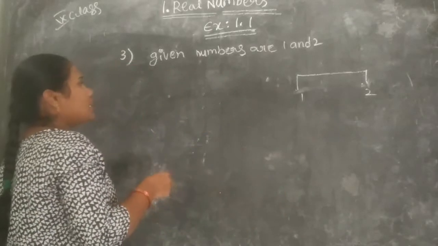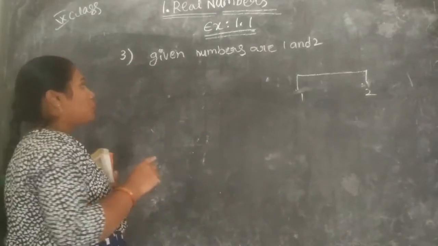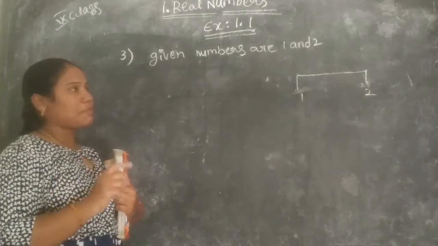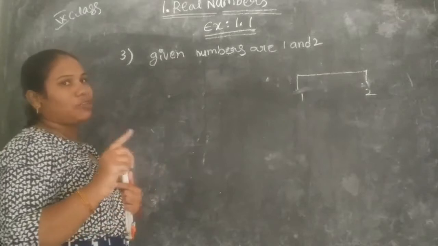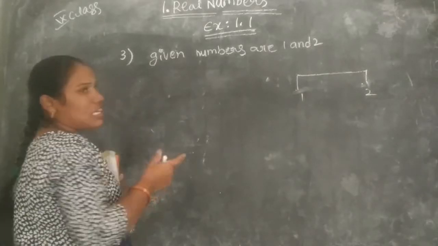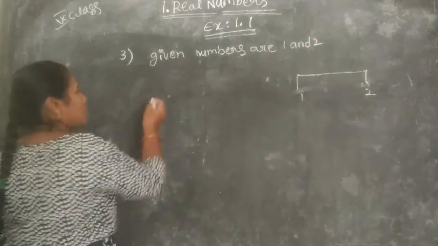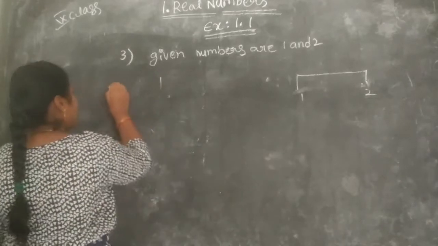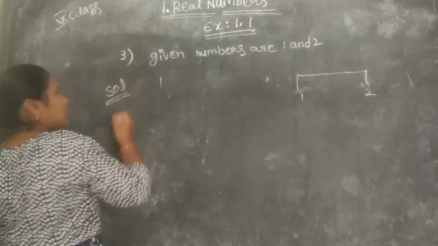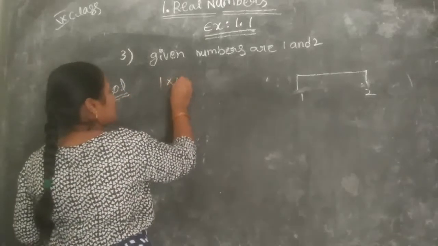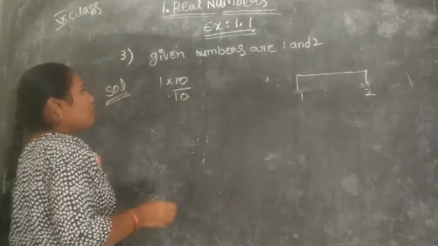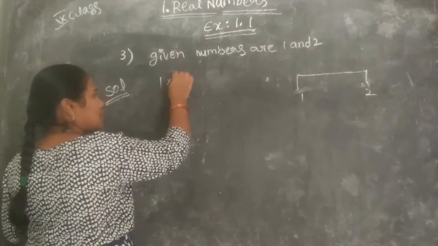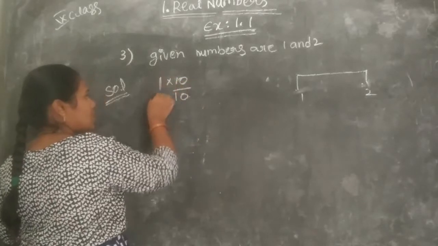One more method is there to find between numbers. Already we discussed the mean method, no? That is one way to find the between number. So 1 is the number. I am taking 1 into 10 by 10. Cancelling the 10 by 10, it remains the same number.